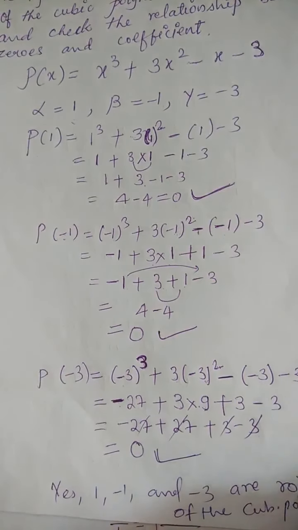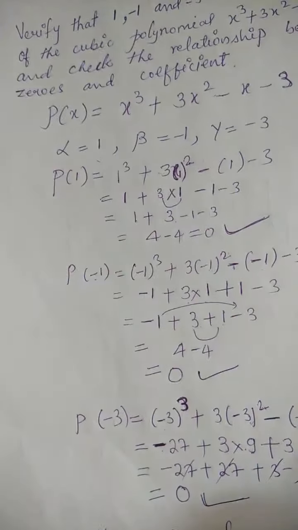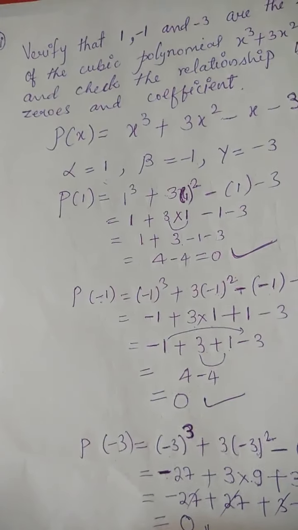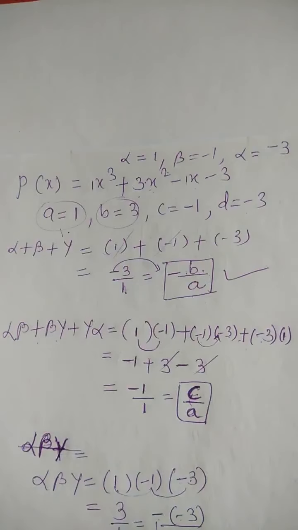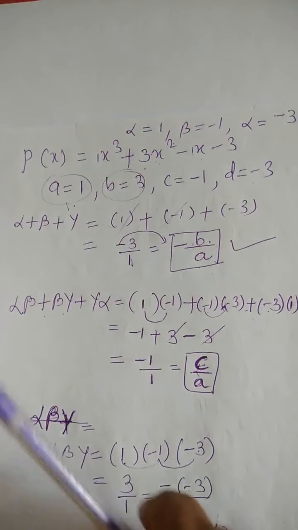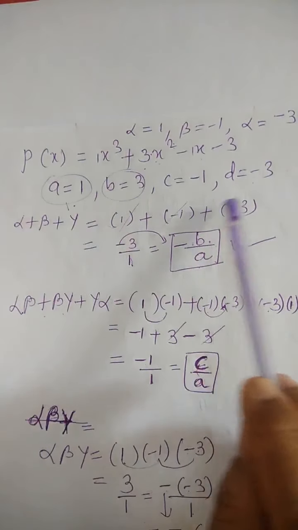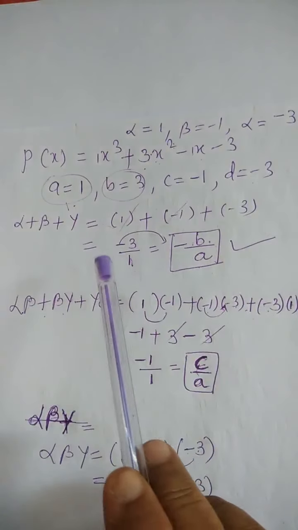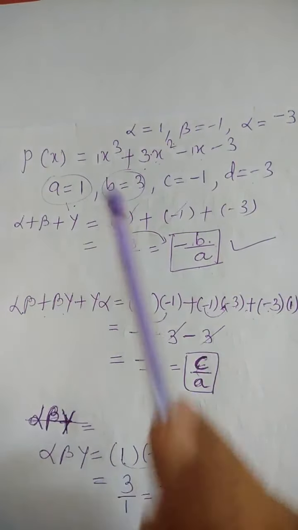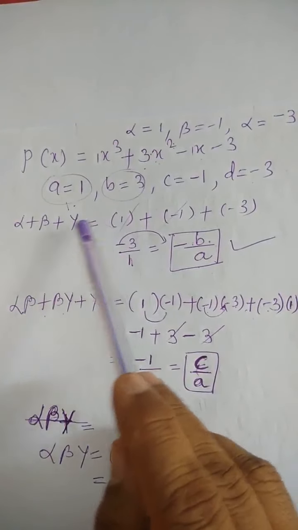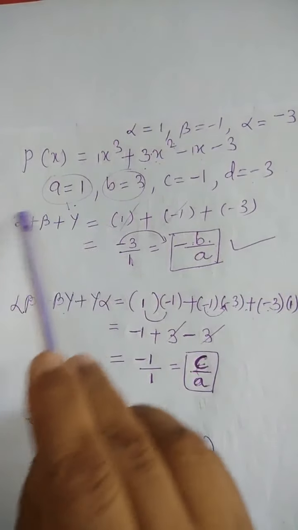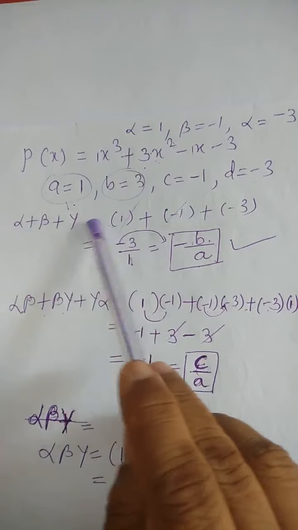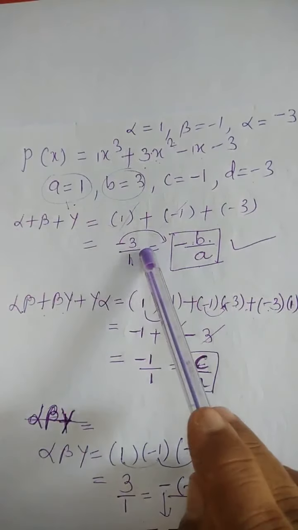Then in the question they are asking to check the relationship between zeros and coefficients. So for that what we have done? We have written the values of A, B, C, D and we have written alpha, beta, gamma values. Then we have found alpha plus beta plus gamma by substituting the values of alpha, beta, gamma and adding. Then we got this.